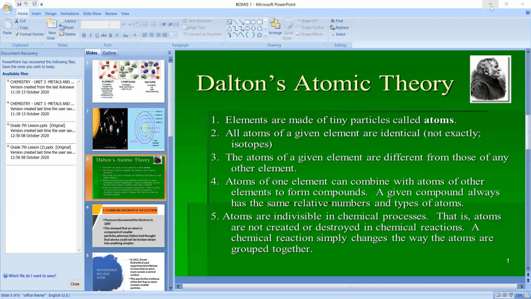The same thing: in a particular element, the atoms of that particular element will be present. New elements will not come. Any particular element you take, either carbon or nitrogen or oxygen, if you take nitrogen, it consists of only nitrogen atoms. If you take phosphorus, it consists of only phosphorus atoms. Is it clear, children? Clear, ma'am.